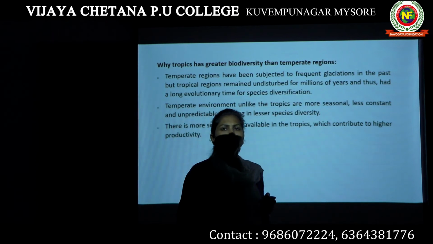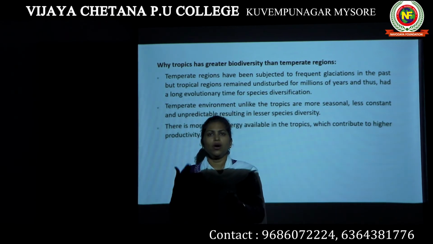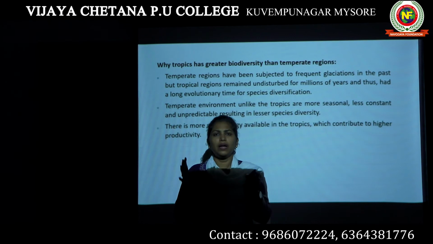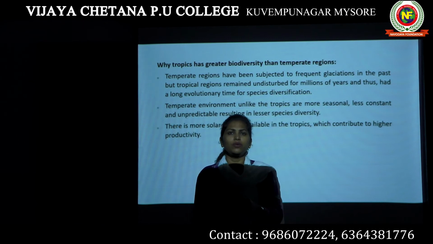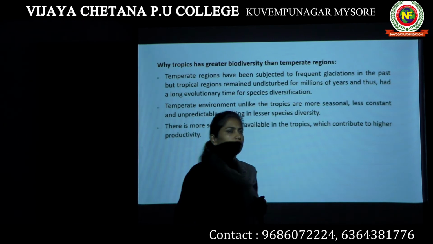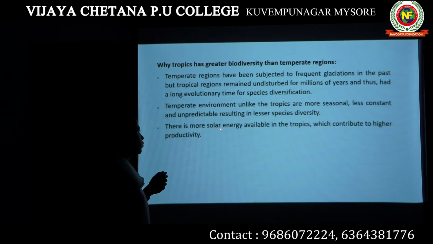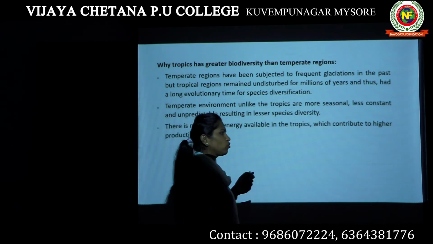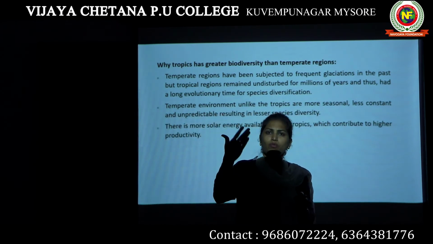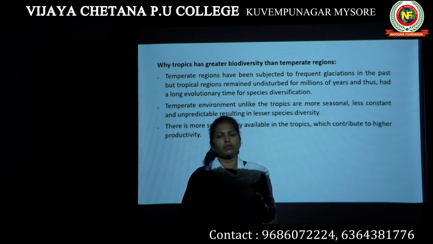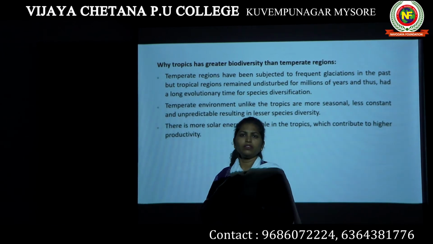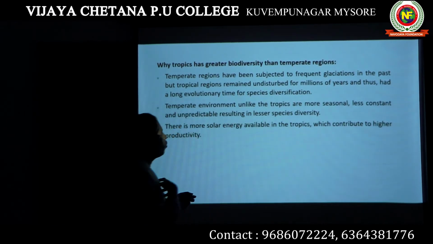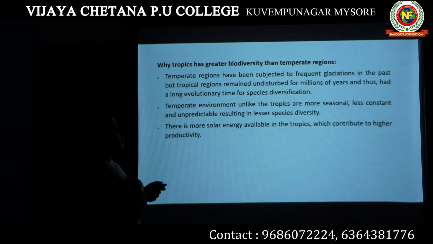Productivity, we have studied, is the total amount of organic matter or the total amount of biomass that a producer is going to produce in a particular area. So since more solar energy is available in the tropics, all the plants will be able to carry out more photosynthesis, so they will be able to produce more organic matter, which is nothing but productivity. Okay, so this is the reason the tropics have more biodiversity than the temperate region. The answer is very clear to you now.